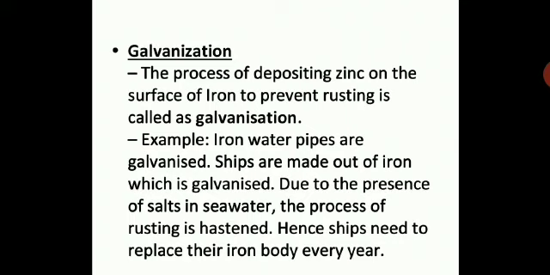Example, iron water pipes are galvanized. Ships are made out of iron which is galvanized. Due to the presence of salts in seawater, the process of rusting is hastened. Rusting takes place faster due to the attack of all the salts in the seawater. That's why ships which are made of iron have to be galvanized. That means you have to give a coating of zinc on the surface of iron.